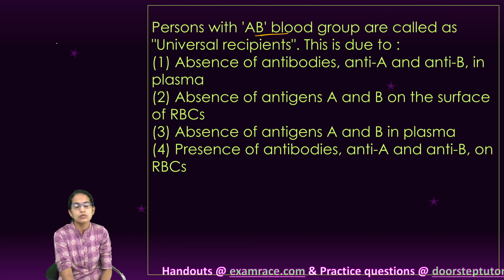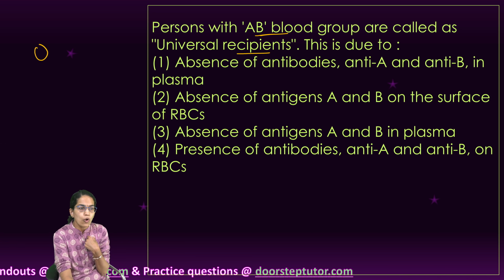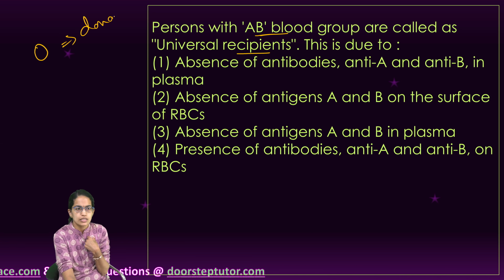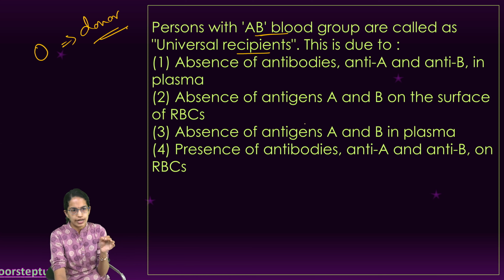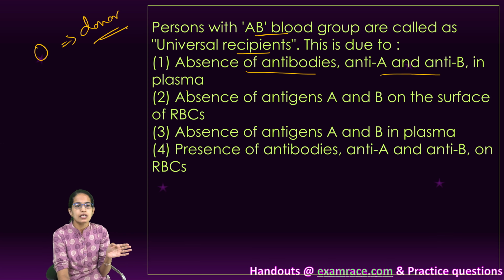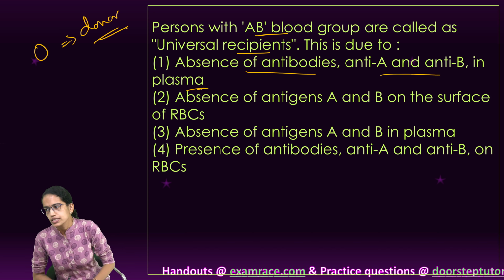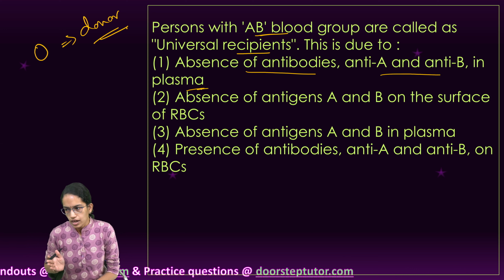So the next question talks about the blood group of a person who has AB blood group. AB blood group people are universal recipients. O is considered a universal donor, that we very well know. So in AB, what would be the right option? AB, the universal recipient, would have absence of anti-A and anti-B antibodies in the plasma.